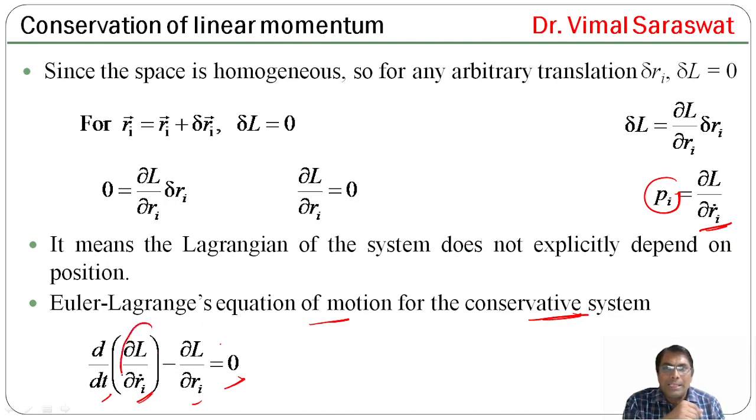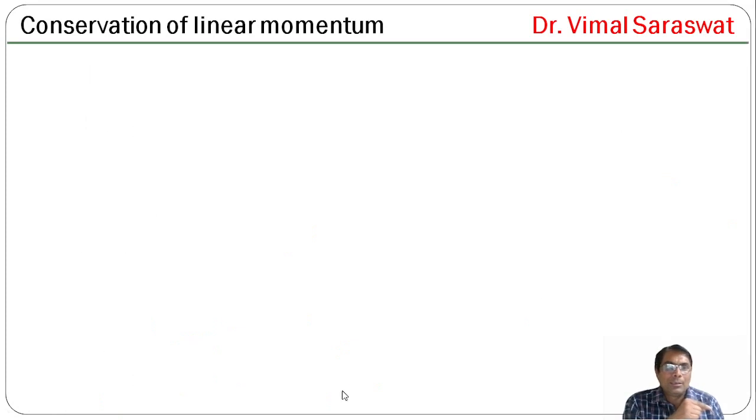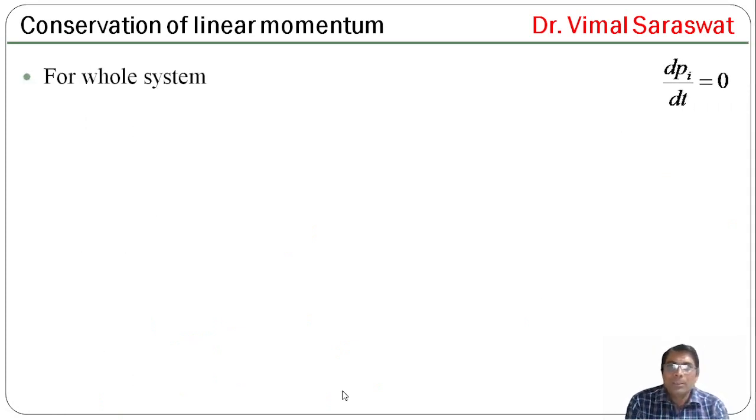So this value is replaced by Pi, and del L by del Ri equals 0. So dPi by dt equals 0. It means linear momentum does not change with respect to time.